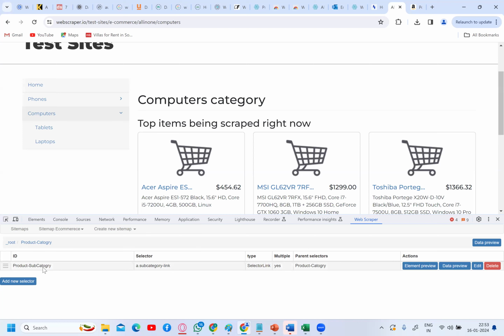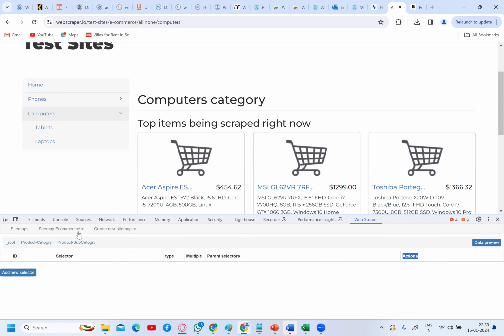Okay, so now what you should create, you created a category link, you created a subcategory link. Okay, now you need to create what? Product link. In every subcategory, what do you have? Different products, yes or no? So you need to tell the scraper to get into those products and get the information. So just double click on this. Now you are in the perfect route.